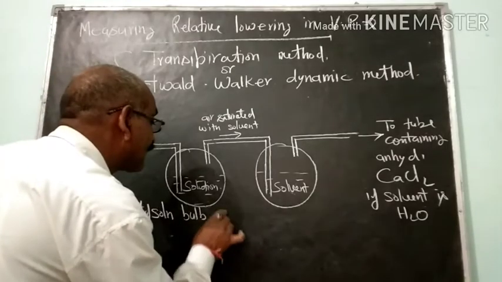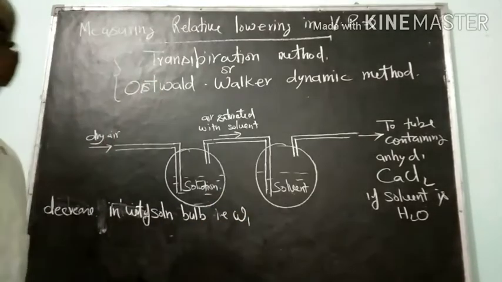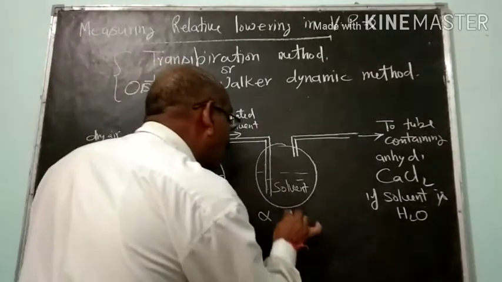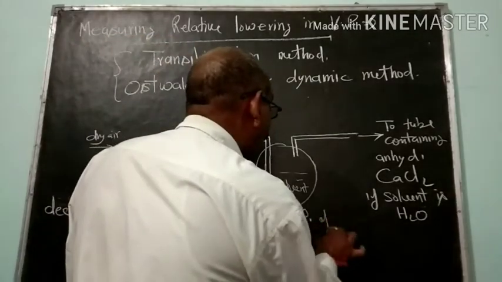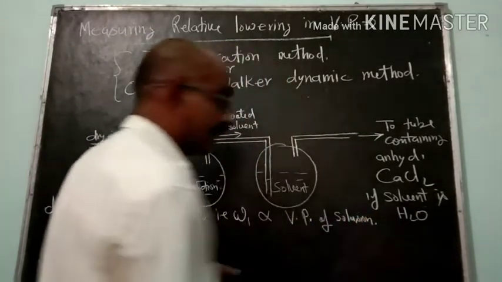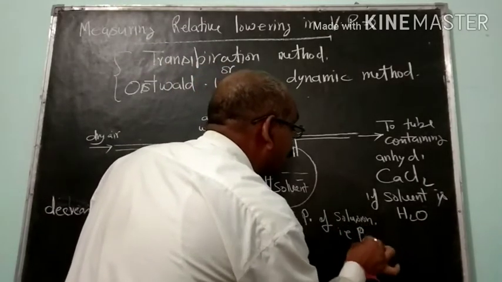Let it be W1. This is proportional to the vapor pressure of the solution. Is it clear? Let it be PS.